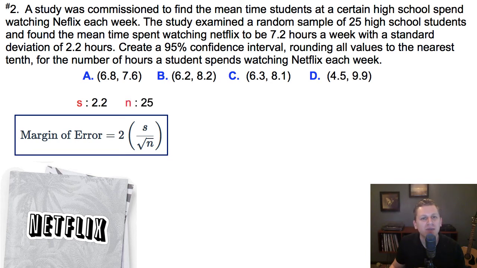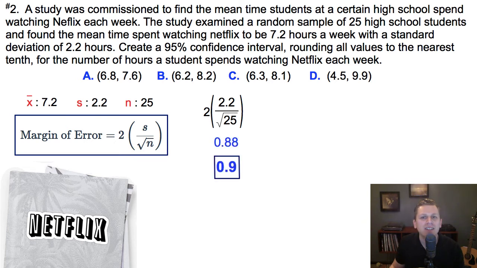In this case, we have 25. And although we don't need it for the margin of error formula, we'll eventually need to know the average number of hours a student spent on Netflix, which in this case is 7.2 per week. Plug into the formula, calculate, and round to the nearest tenth. We get 0.9 for our margin of error.